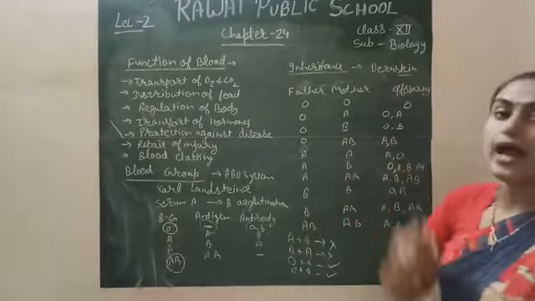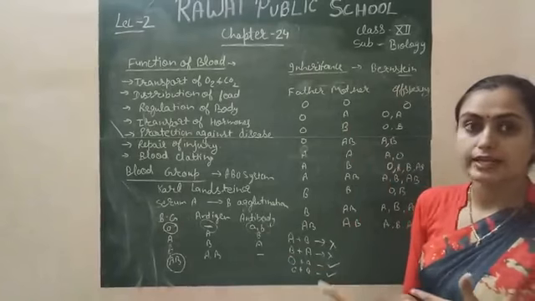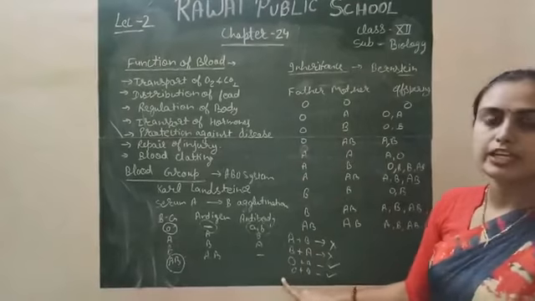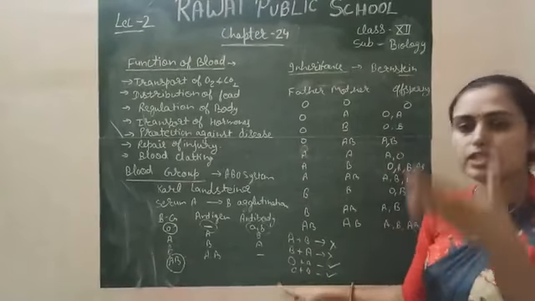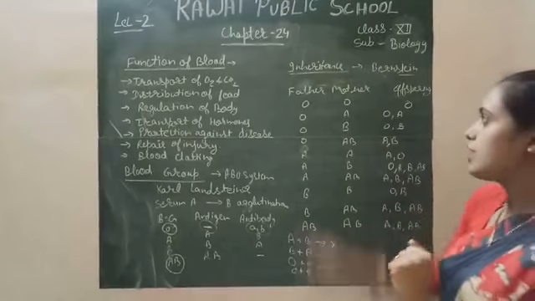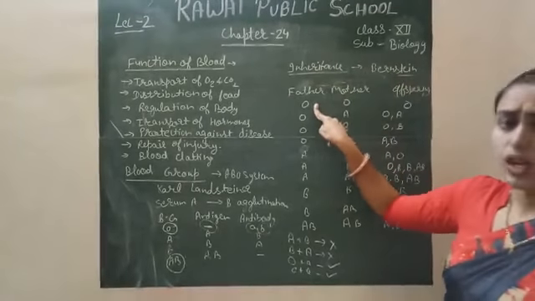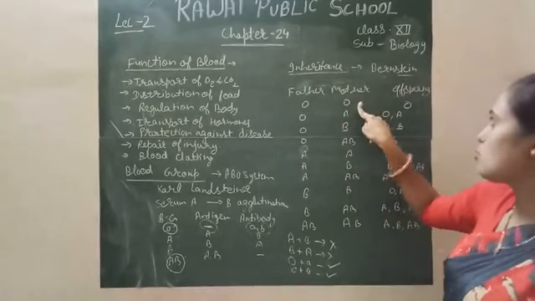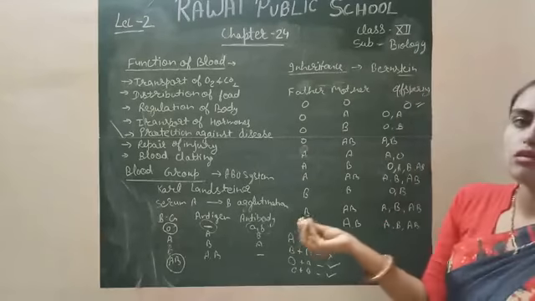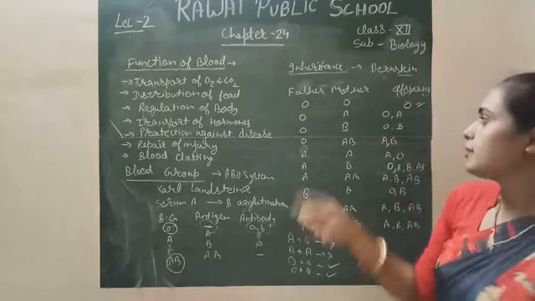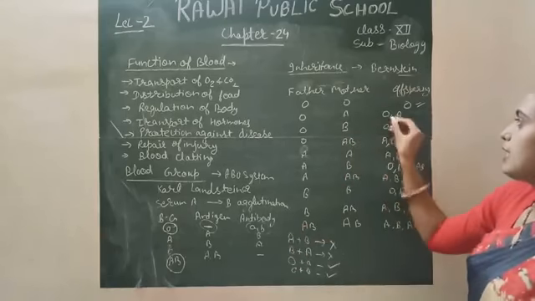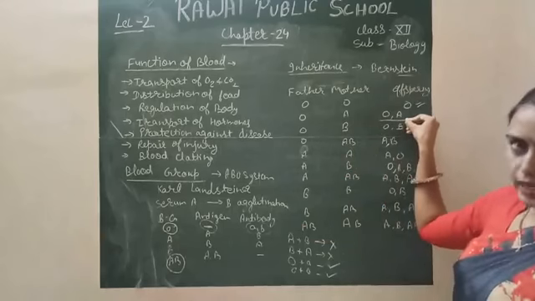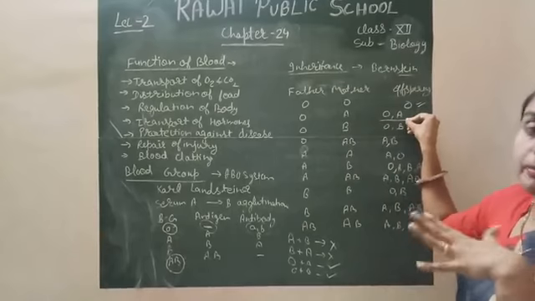Next, what is the inheritance of blood group and how does it pass from one generation to another? This is a flow chart through which we can identify the blood group of your progeny or offspring. If father is O type and mother is also O type, in that condition offspring is also O type. If father is O and mother is A, then there are possibilities of two types of blood group, either O type or A type.